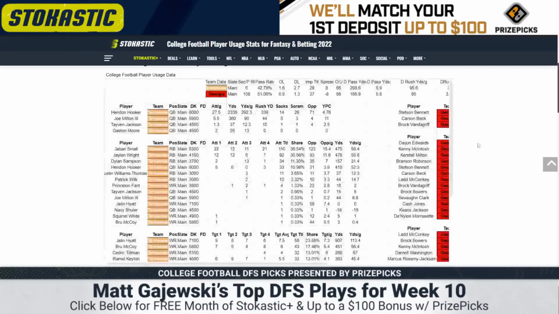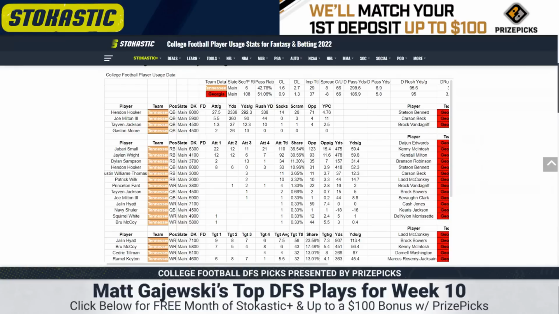Here's the game. Tennessee, Georgia, 8-point spread in favor of Georgia, 66 total. The game's in Athens. 2 drastically different offenses. Tennessee's 6th in pace, Georgia's 108. So fast Tennessee, slow Georgia. Tennessee's run heavy, 43% pass rate. Georgia's pass heavy, 51%. Wildly different offenses.